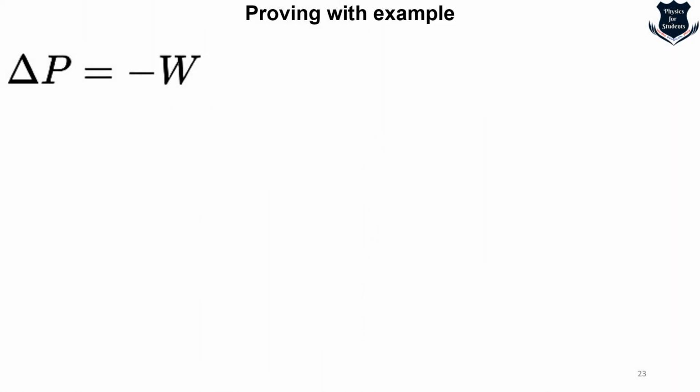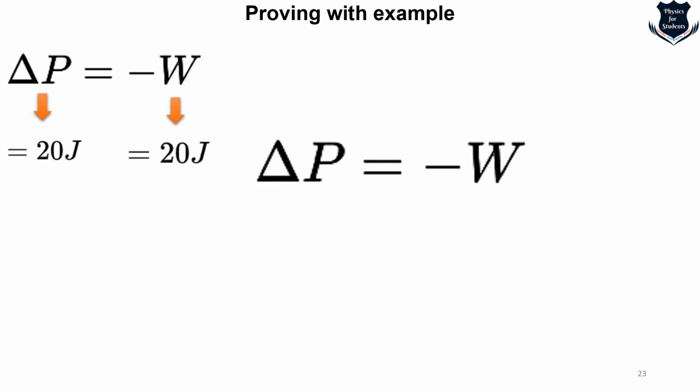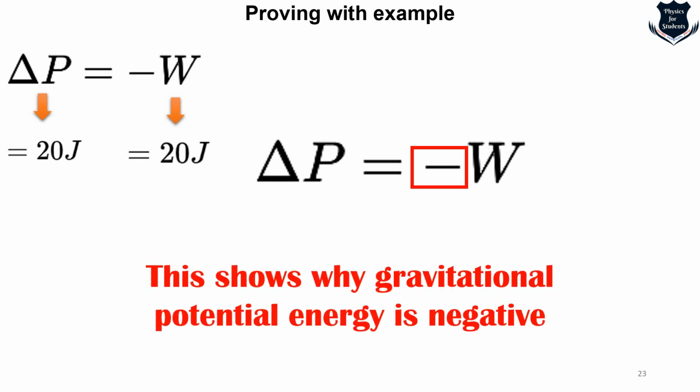So what do we finally arrive at? We got that delta P equals minus W. Both of these have a value of 20 joules, and this minus sign actually shows that gravitational potential energy has to be negative. So we have seen a basic definition, we have seen a derivation of the formula, and now we have illustrated with an example that yes, gravitational potential energy is negative.